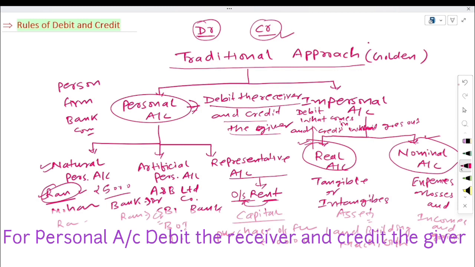In each and every transaction, because you are studying double entry accounting system, so in each and every transaction you will get the two aspect, not the one aspect. First aspect will be debit and second aspect will be credit. Purchase goods of furniture rupees 10,000. How you will purchase? You are purchasing from cash.